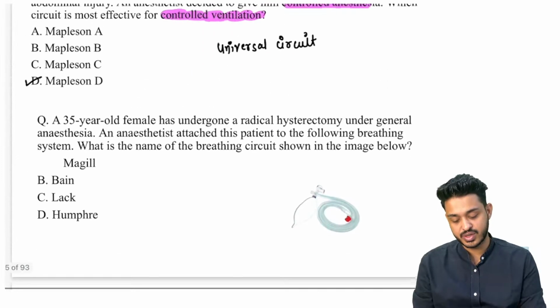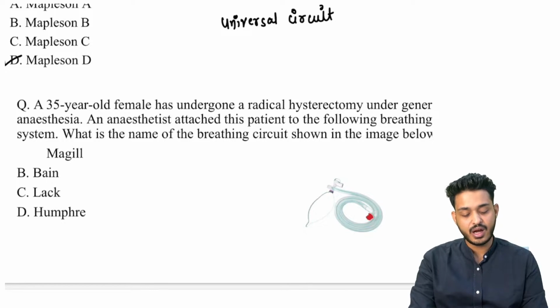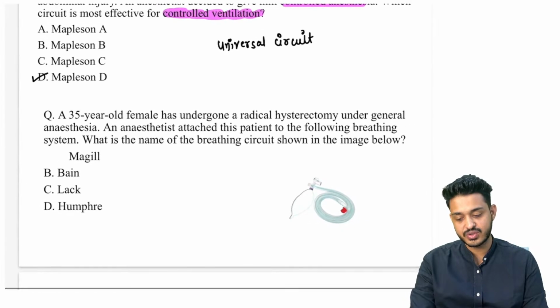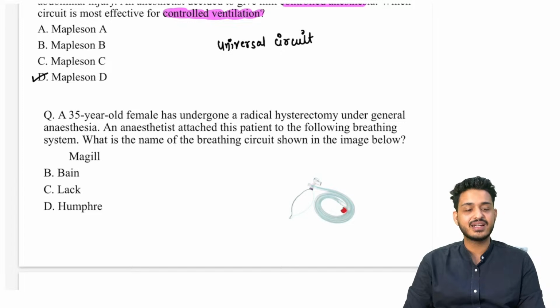नाउ दिस क्वेश्चन. A 35-year-old patient has undergone radical hysterectomy under general anesthesia. An anesthetist attached this patient to the following breathing system. What is the name of the breathing circuit shown below? Is it a McGill circuit? Is it a Bain circuit? Is it a Lake circuit? Is it a Humphrey circuit? What is it?